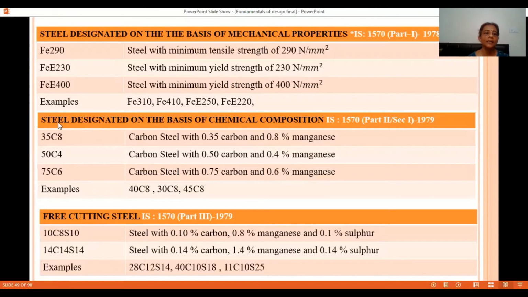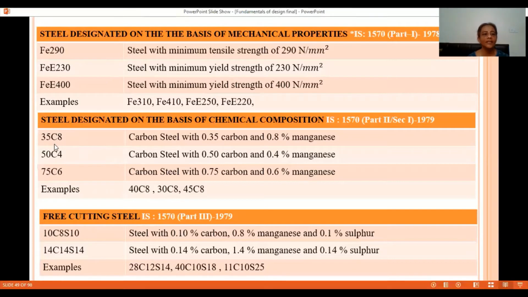Next material is steel designated on the basis of chemical composition, and we show it by the IS 1570 designation. In that steel, which is also known as carbon steel, there is a carbon percentage with a multiplication factor of 100, and a manganese percentage with a multiplication factor of 10.